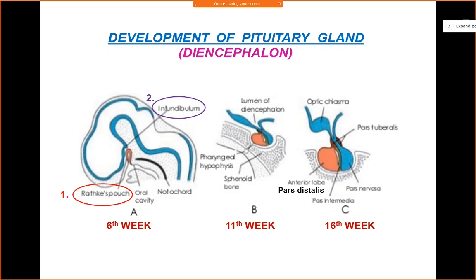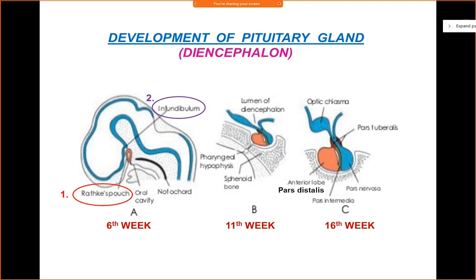So this pars tuberalis will wind around the developing infundibulum, which is derived from the diencephalon. So it winds around the stalk of the pituitary gland. And what will the infundibulum of the diencephalon form? The infundibulum of the diencephalon will form the stalk of the pituitary gland, and it will form the posterior lobe or the pars nervosa of the pituitary gland. So pars nervosa or posterior lobe and the stalk of the pituitary gland are derived from infundibulum of diencephalon, which is a downward extension given off from the floor of the diencephalon, right? And they are known as the neurohypophysis cerebri.